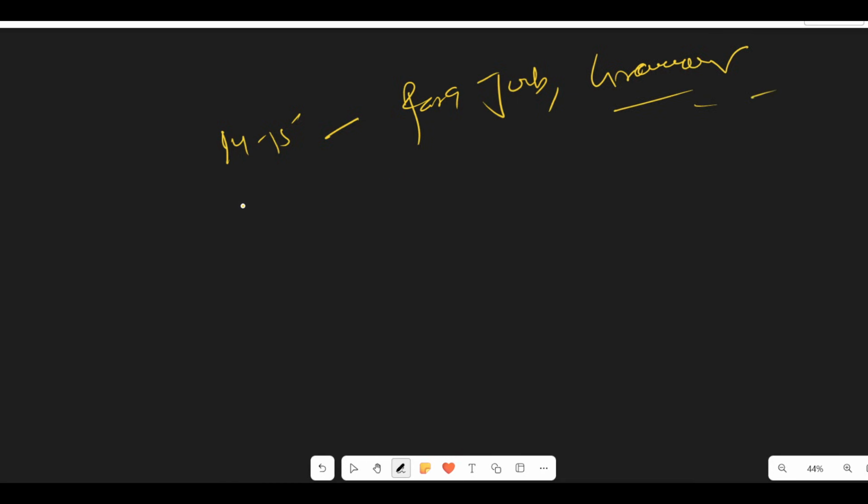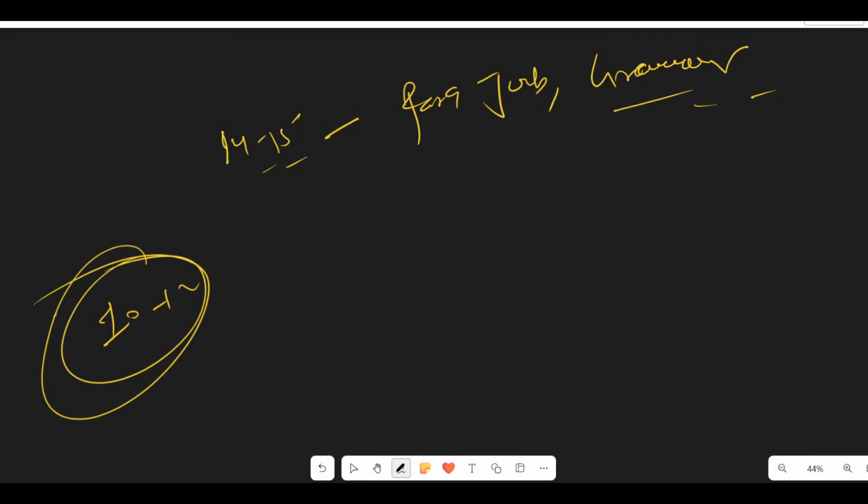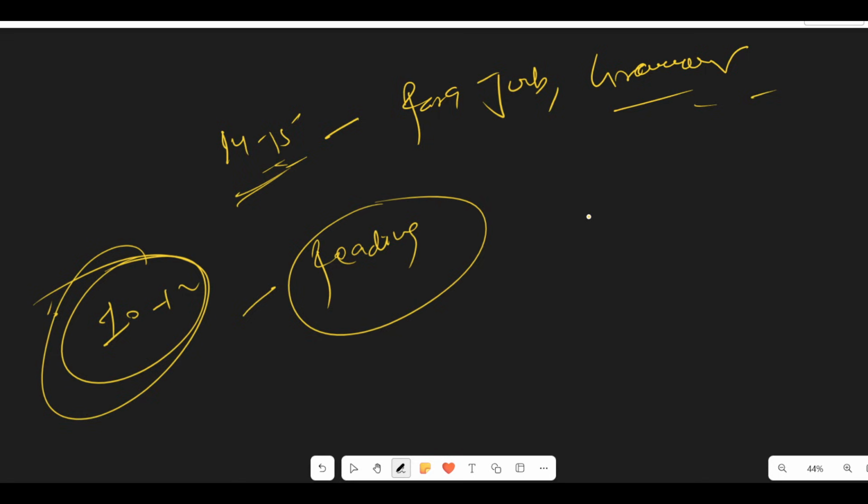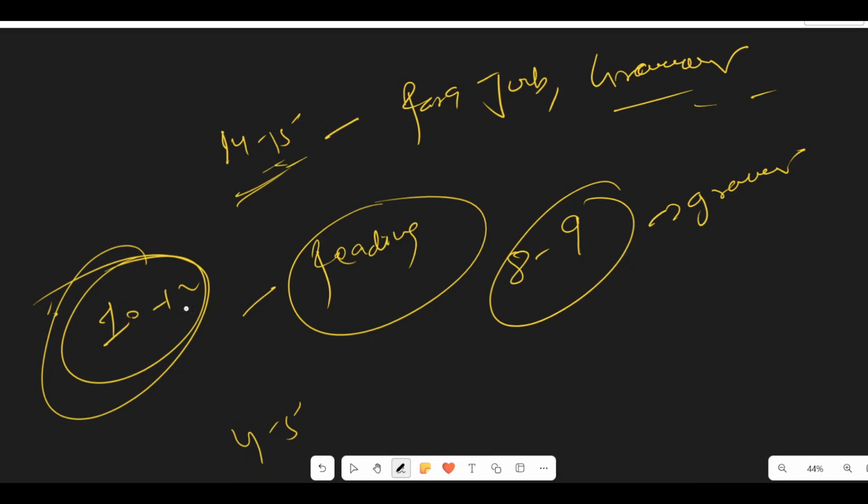Around 10 to 12 questions you can get from reading paragraphs. Suppose you do around 8 to 9 questions correctly in grammar; scoring 4 to 5 marks from the 10 to 12 reading paragraph questions is very difficult, because they set a higher level of difficulty in reading paragraphs. So this is the issue with verbal ability.